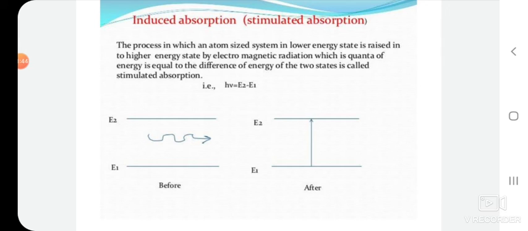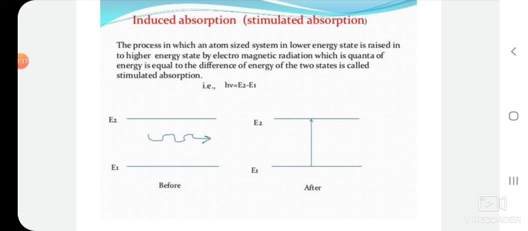It means the process in which an atom in a lower energy state is raised to a higher energy state by absorption of electromagnetic radiation having energy equal to h nu, and that energy is equal to the difference of energy of the two states, is called stimulated absorption, or it is also called induced absorption.